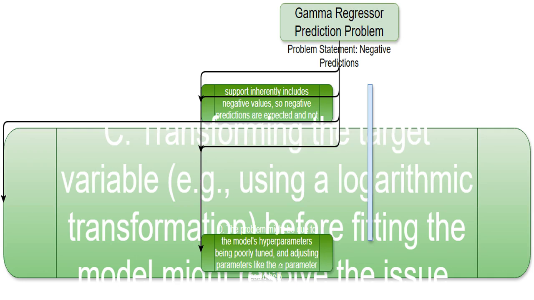I think we can also try changing how we present the time data to the model. For instance, we could use a logarithmic transformation, which converts all the numbers into their logarithm. This ensures that the data passed to GammaRegressor will only contain positive values, which is required by the gamma distribution.